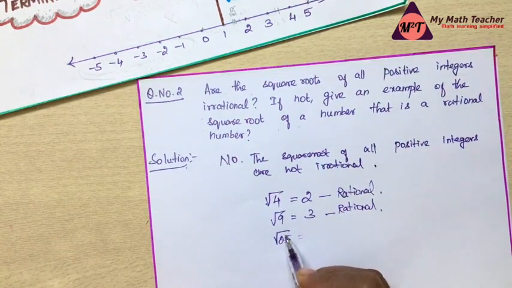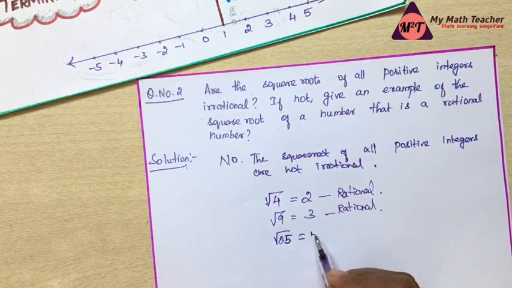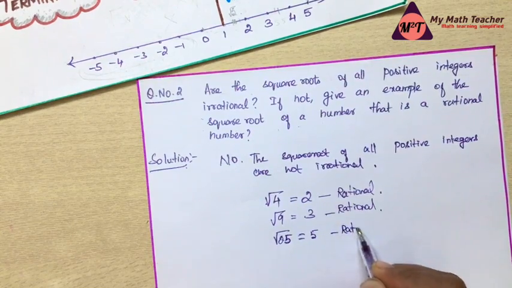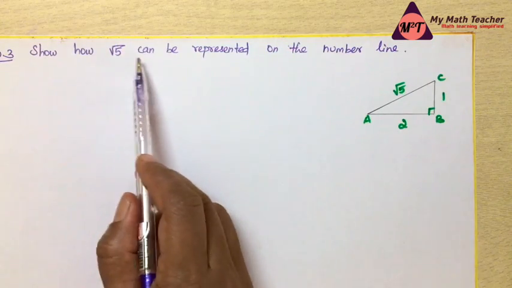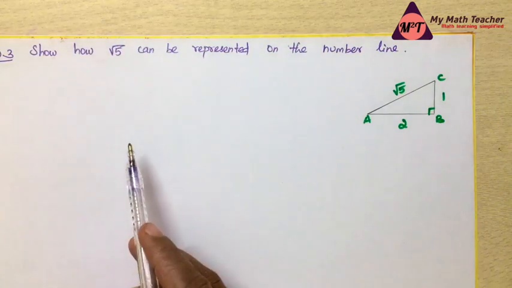You can give some more examples. Square root of 25 is 5, which is also rational. Question number 3 is show how root 5 can be represented on a number line.